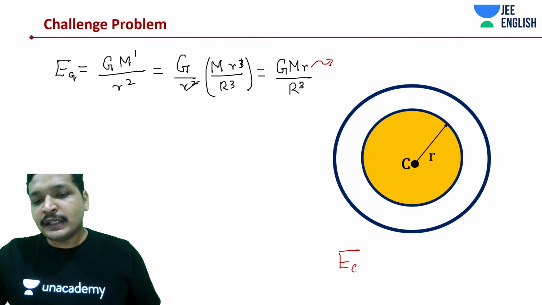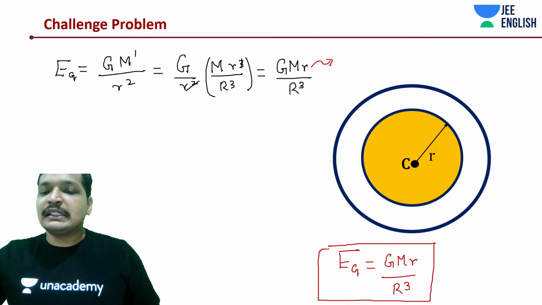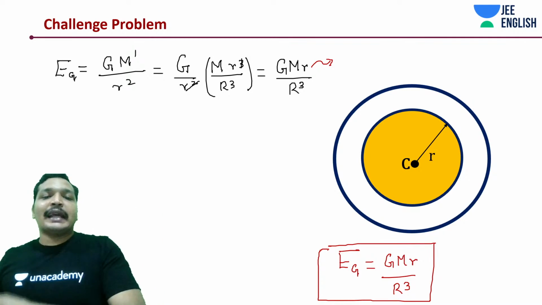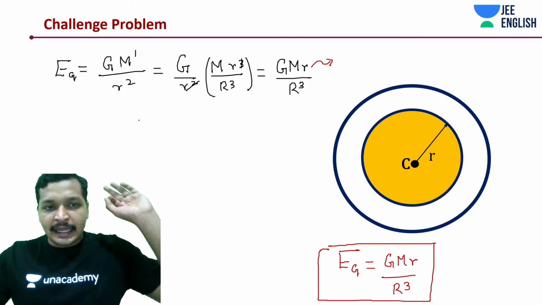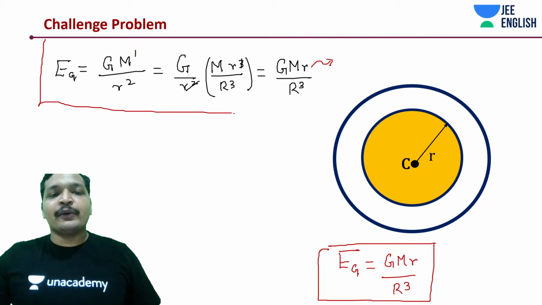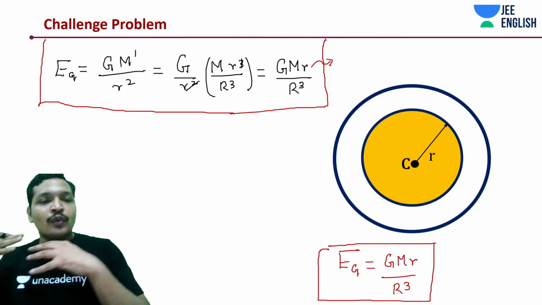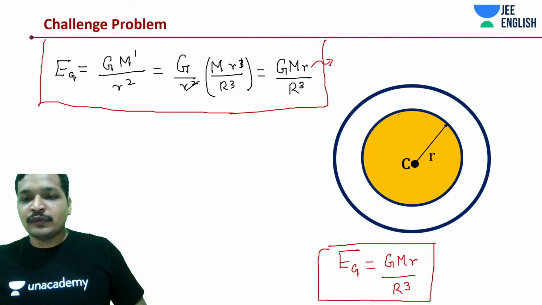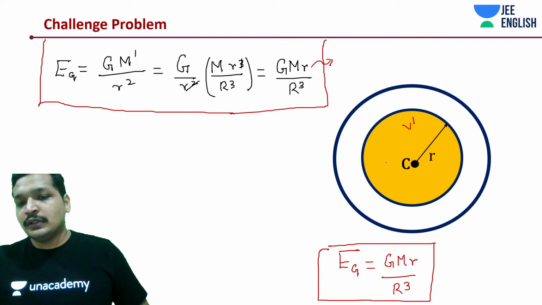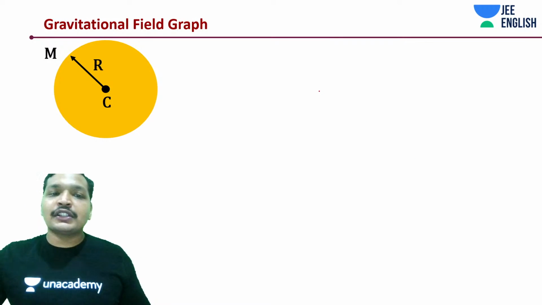EG is going to be G M r by R cube. If you can't remember how to calculate M dash, I would rather recommend remembering M dash. This is a simplified version of it, but I would recommend that you remember the M dash. M dash is nothing but rho into volume dash. This volume dash is for this guy, M dash is also for this guy, r is also for this guy. That's it. End of the story.